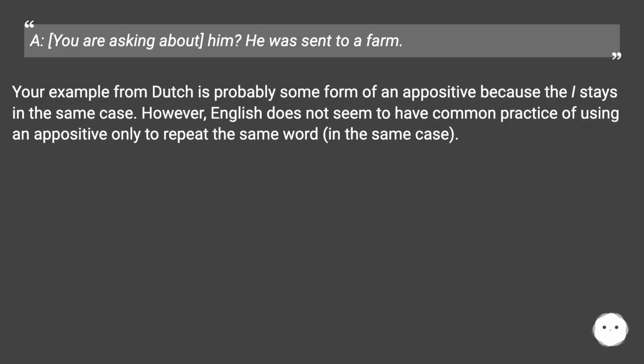Your example from Dutch is probably some form of an appositive because the "I" stays in the same case. However, English does not seem to have common practice of using an appositive only to repeat the same word in the same case.